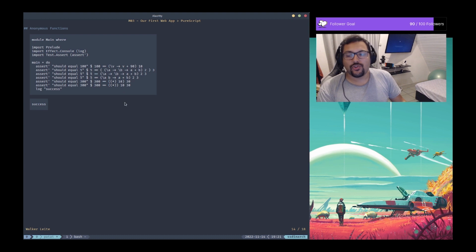Okay. So I'm showing you that there are many ways of calling functions, applying functions, and having anonymous functions with currying, which is a really powerful feature of a functional programming language that allows us a lot of flexibility on calling functions and building expressions in PureScript, and it's also part of Haskell.